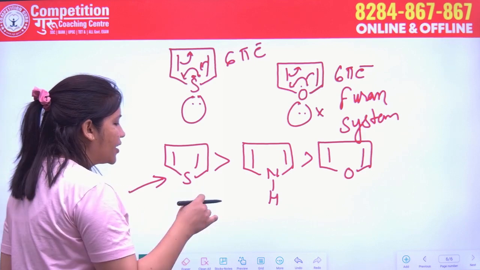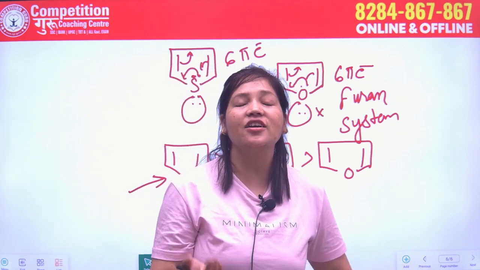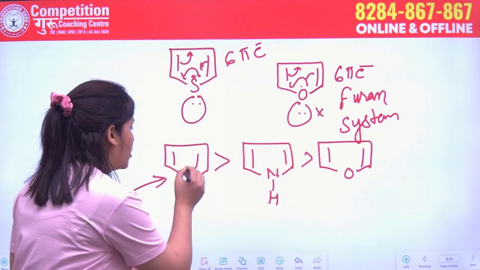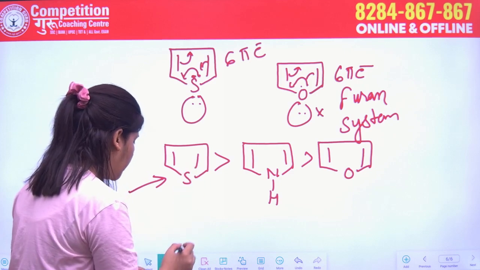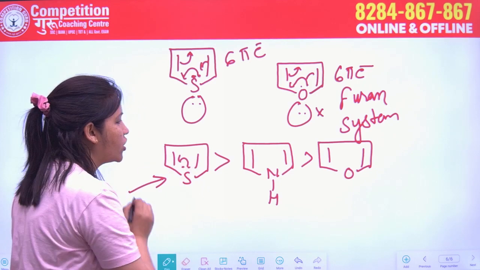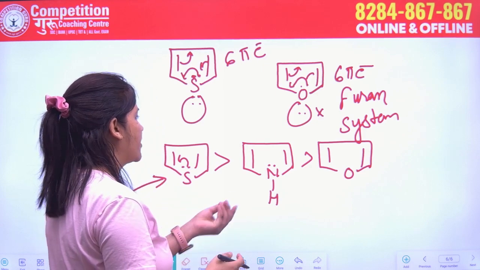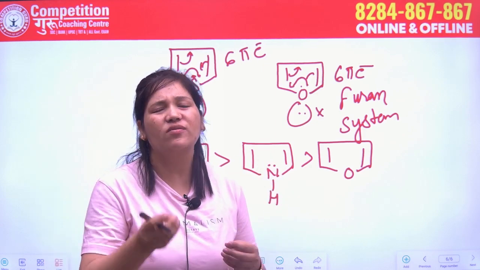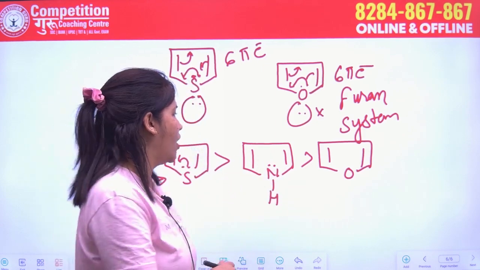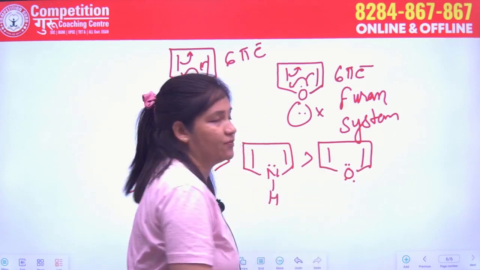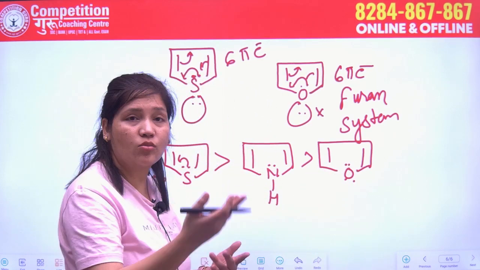Because sulfur is less electronegative and its lone pair are easily in the conjugation. Now nitrogen is more electronegative than sulfur and it releases its lone pair with a small difficulty. And for oxygen, it becomes further more difficult.